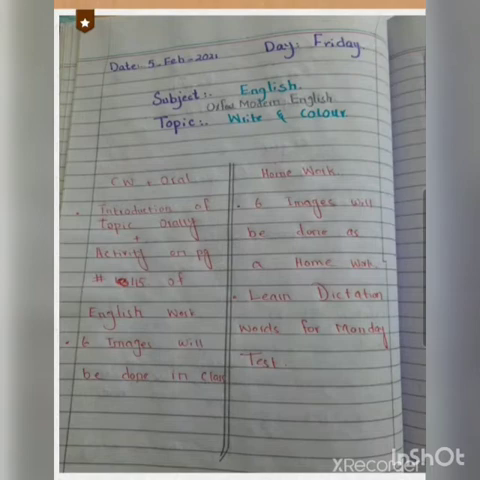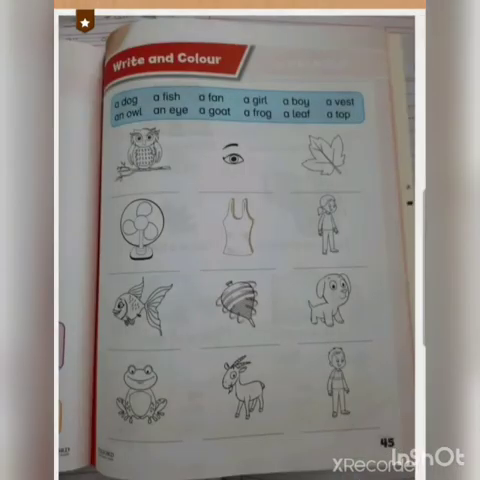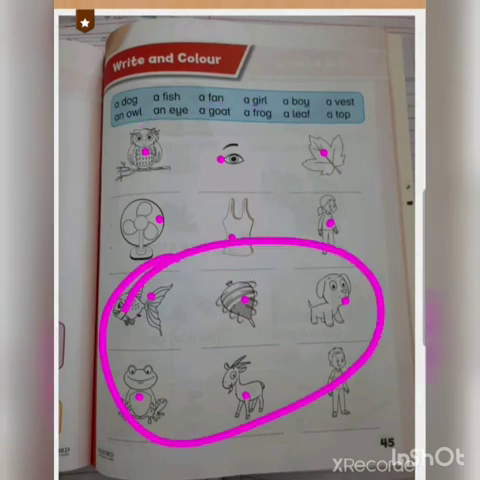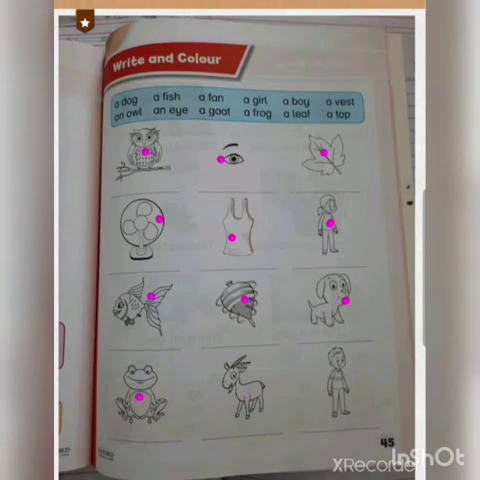Let me tell you like this: 1 2 3 4 5 6 7 8 9 10 11 12. There are 12 pictures. 6 you did in the classroom. The next 6 you have to do from your home. You have to write the picture name accordingly over here, plus you have to do the colors.